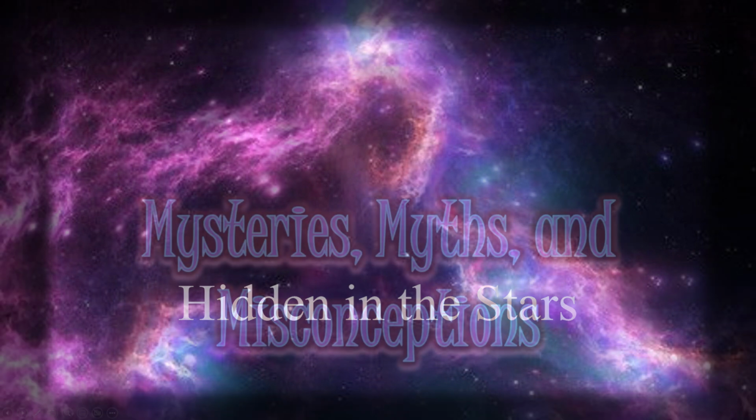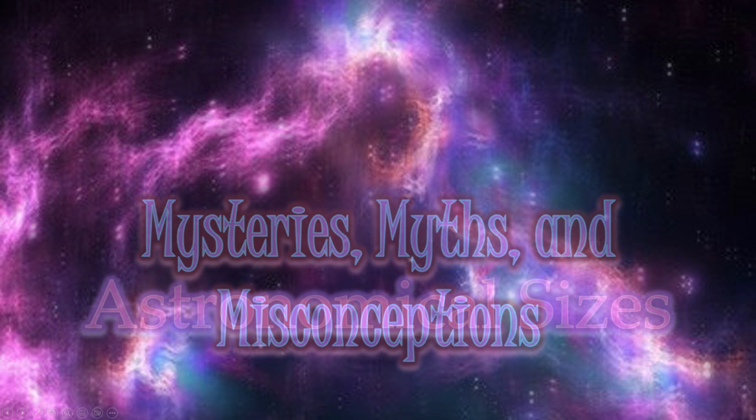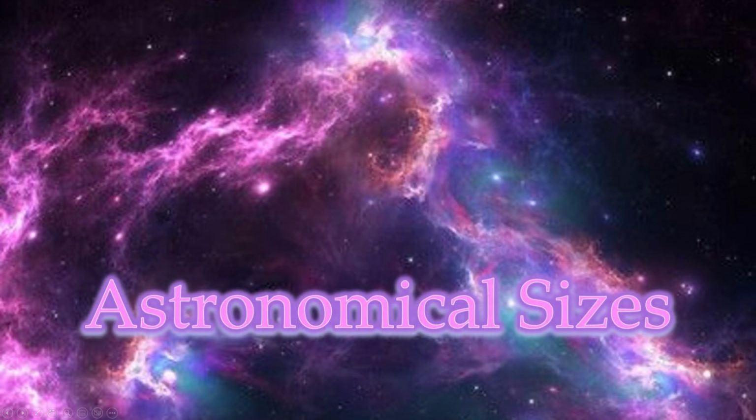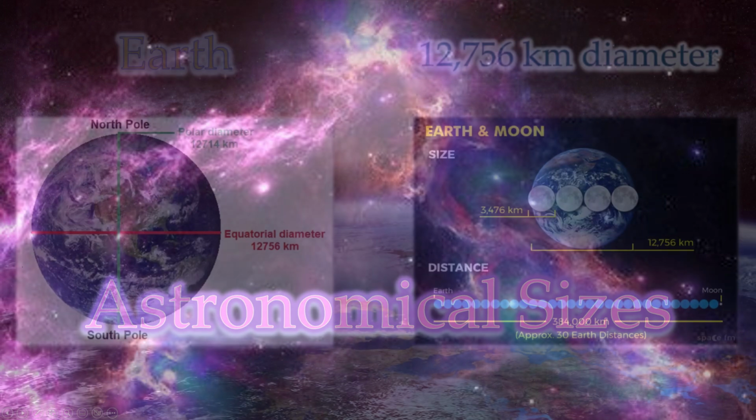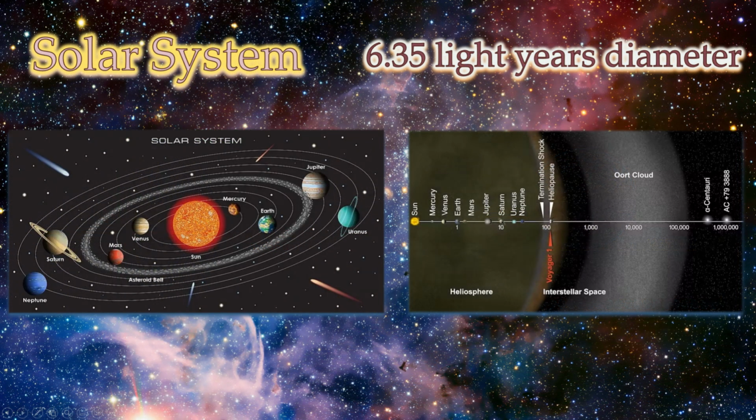On this episode of Mysteries, Myths, and Misconceptions, we're discussing the common misconception of astronomical sizes. Let's start with our planet. We know planet Earth has a diameter of 12,756 kilometers. Earth is a terrestrial planet that is part of our solar system. Our solar system is part of the Milky Way galaxy. It is around 6.35 light years in diameter.